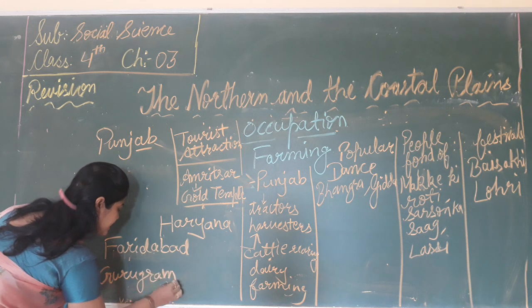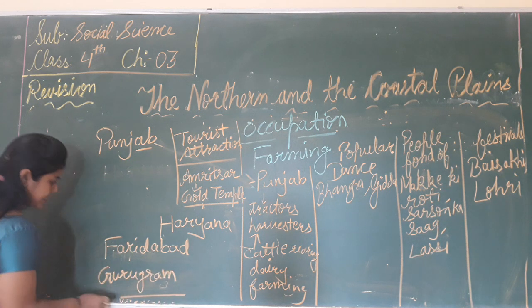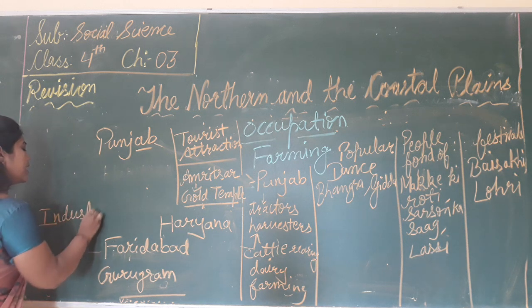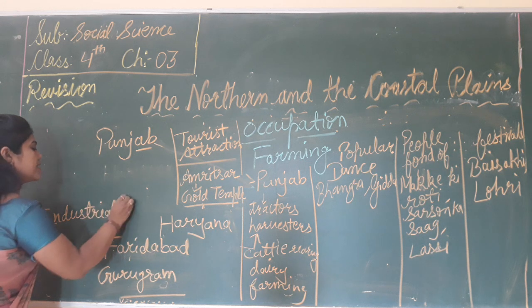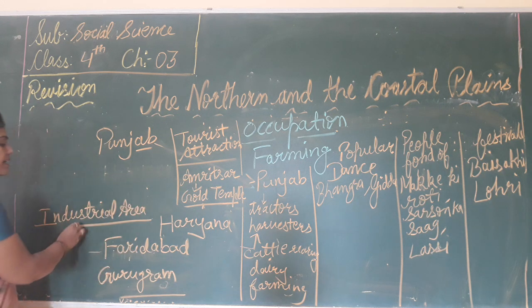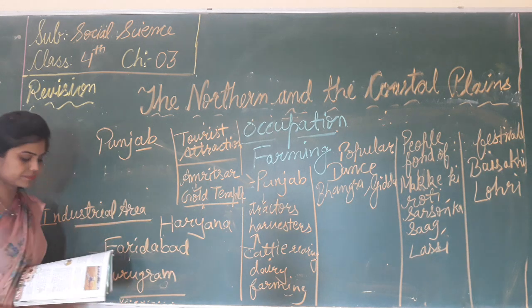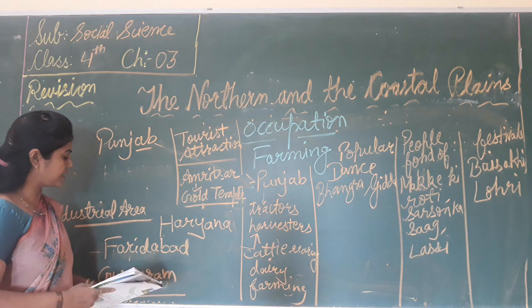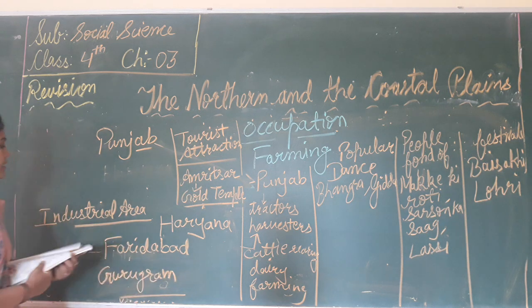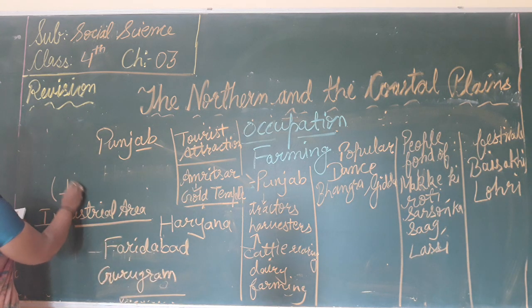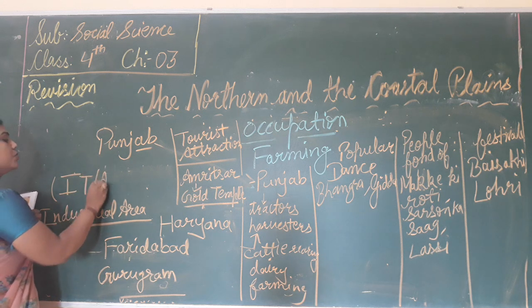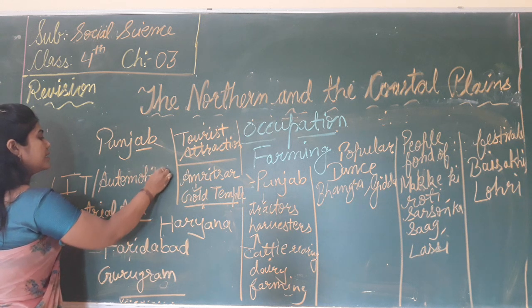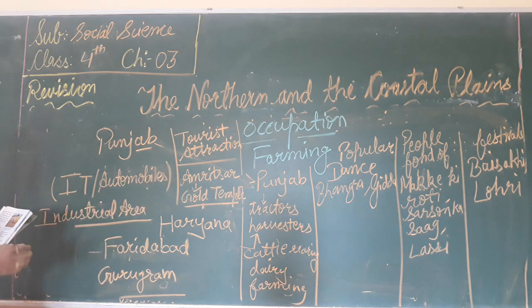These are the industrial areas. Industrial area means there are many industries in that area. That is Faridabad and Gurugram. And many IT industries and many automobile industries are there in Faridabad and in Gurugram.